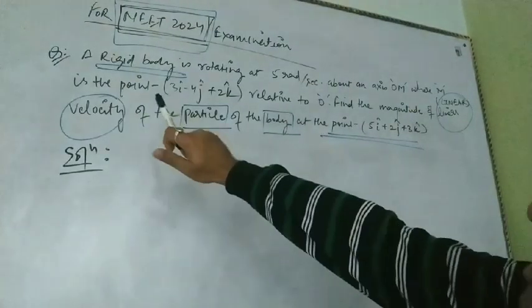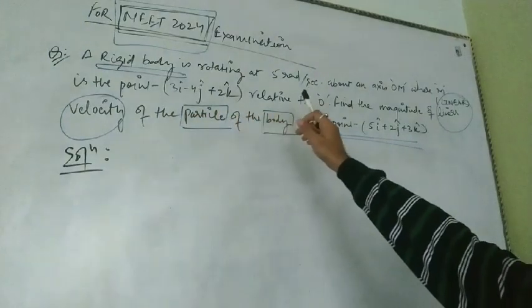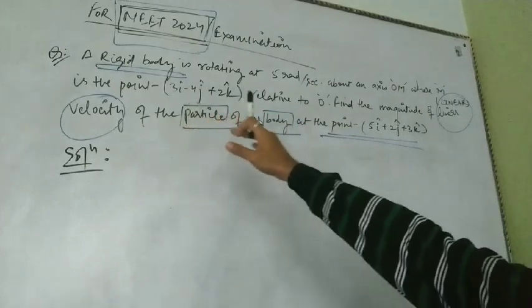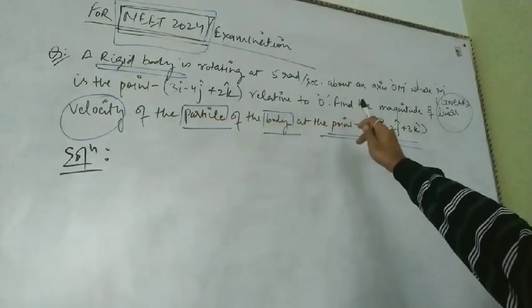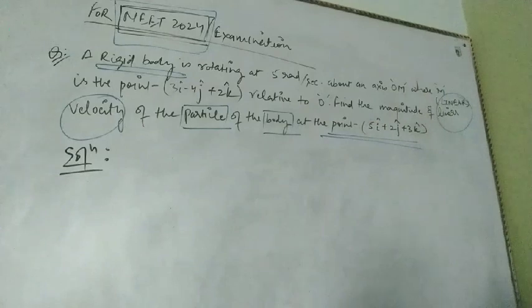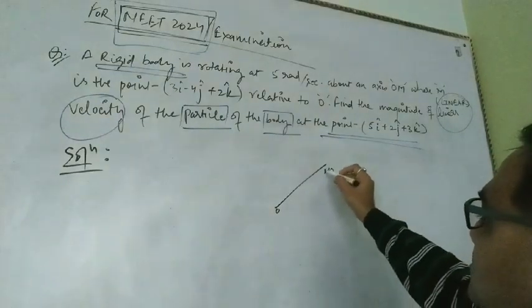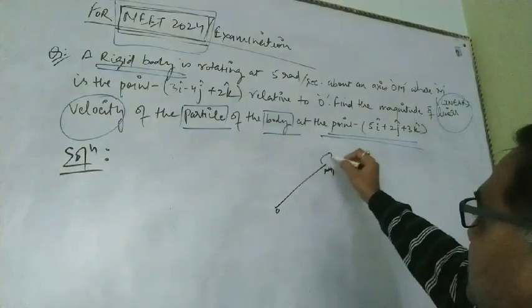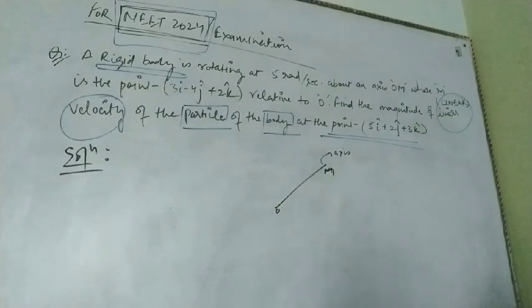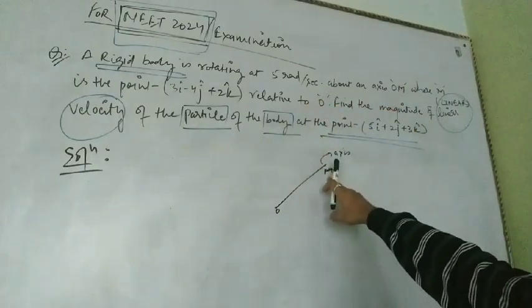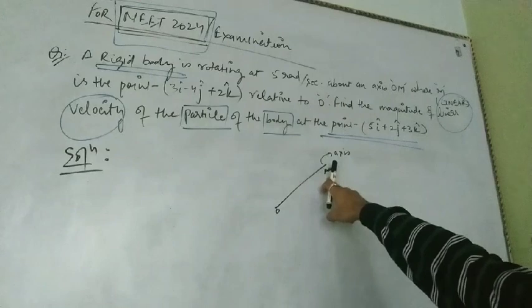Okay, the question is, a rigid body is rotating at 5 radian per second about an axis OM. We are considering an axis. Suppose this is the OM axis, and the rigid body is rotating at this angular speed of 5 radian per second about the axis OM. This is the axis, where M is the point.